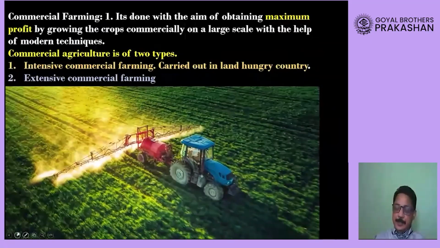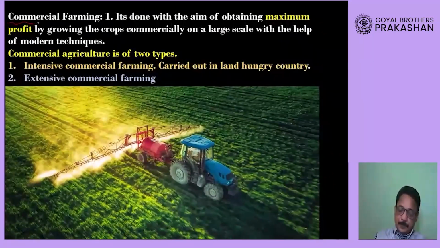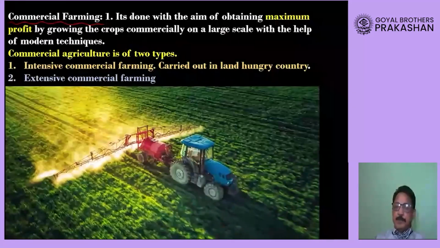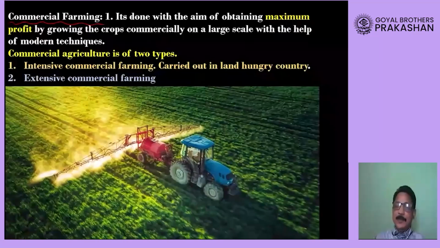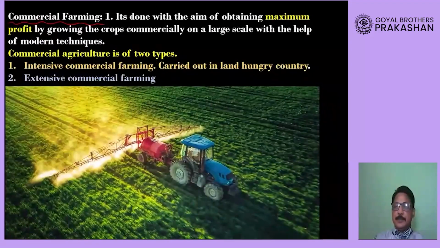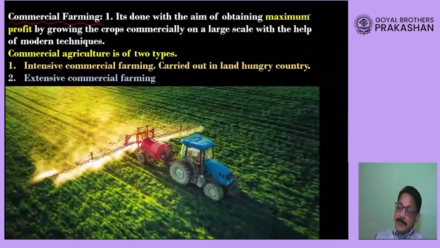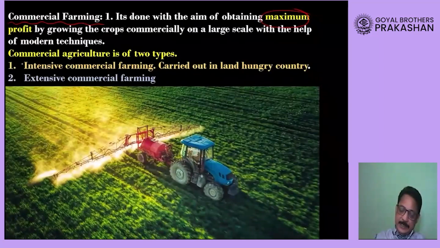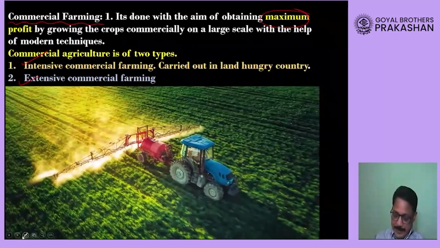Now the second type of agriculture is commercial farming. Commercial here means the ultimate aim is only profit and profit and profit. Here farmers will not use the production for feeding their family, but they are growing crops from the point of view of getting the maximum profit for themselves. Now in commercial agriculture, again there are two types: one is intensive commercial agriculture and the second one is extensive commercial agriculture.